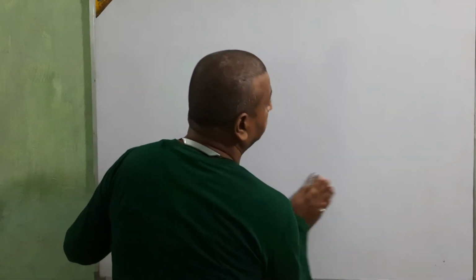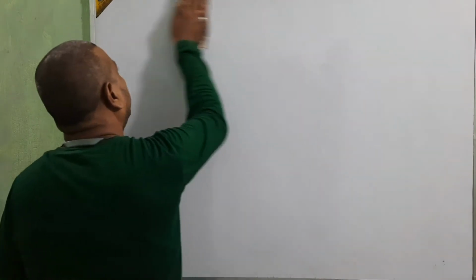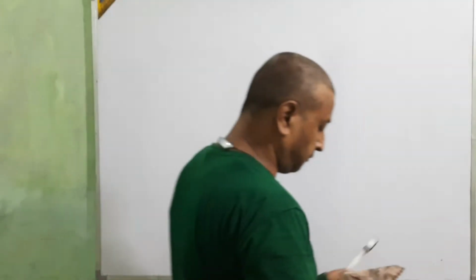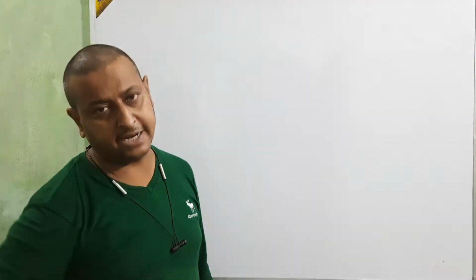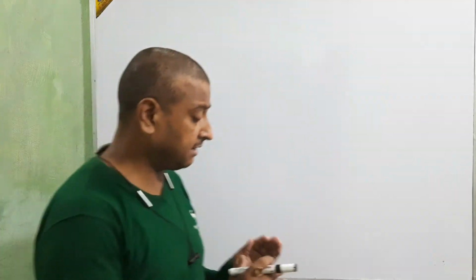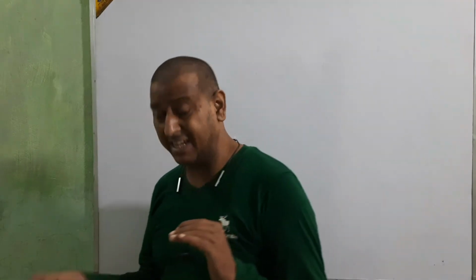When the old partners decide the new profit sharing ratio, we calculate the gaining ratio, and the goodwill will be distributed in that gaining ratio. I think you all will get this clear. Only 2 or 3 new points come, only 2 or 3 new changes between the admission and